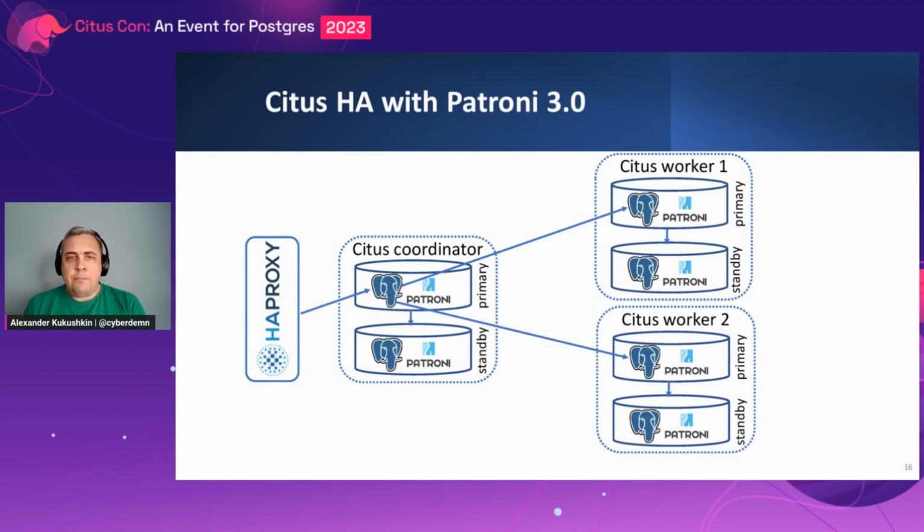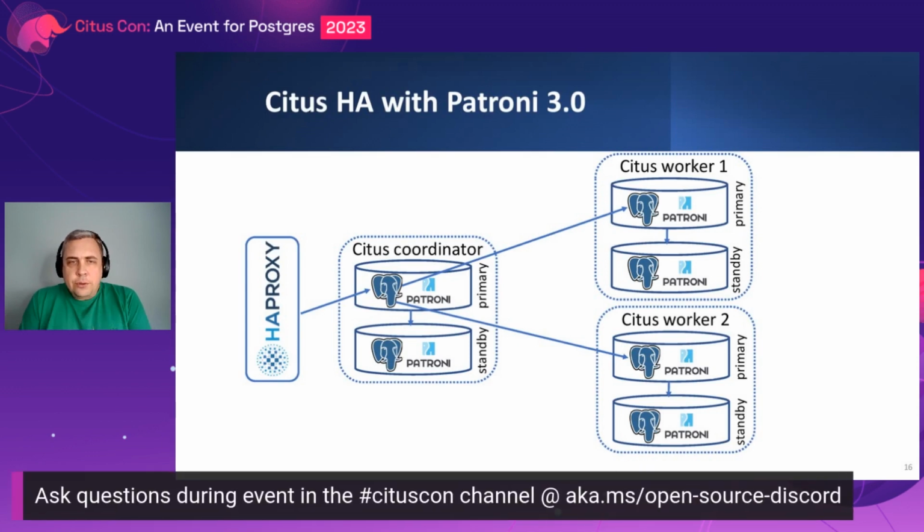How can we combine those two solutions together? How can we make Postgres highly available and scalable at the same time? Of course, we can deploy multiple Postgres clusters with the Citus extension, one coordinator and a bunch of worker clusters. And under the hood, Patroni, using a distributed key-value store like etcd, on the Citus coordinator can discover all existing Citus workers that also registered in etcd, and it will automatically register every new worker which is added on the coordinator.